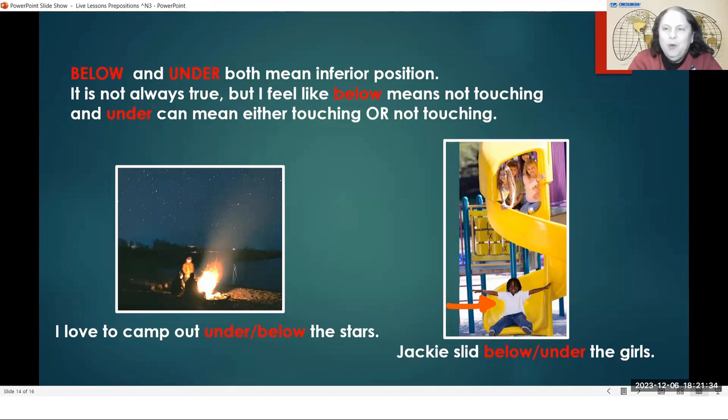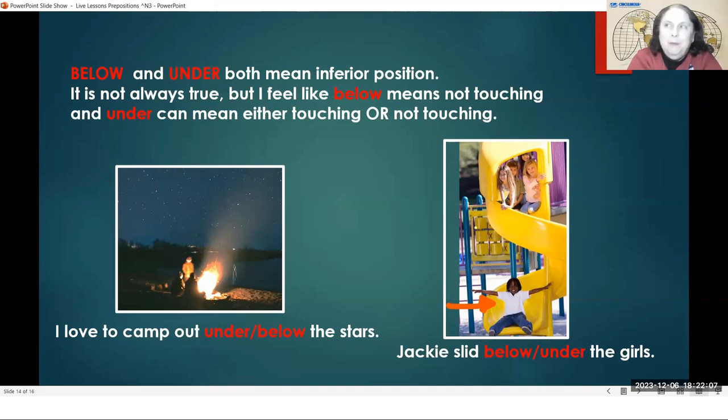But often one reason that people like to camp out, if they sleep in a tent or if they sleep on the ground, is because they love nature and they want to see beautiful things like the stars and the trees, and just enjoy being where they can feel the wind touching them. So I love to camp out under the stars. I love to camp out below the stars. In this case, usually we say under the stars. They are below the stars and the stars are not touching them.